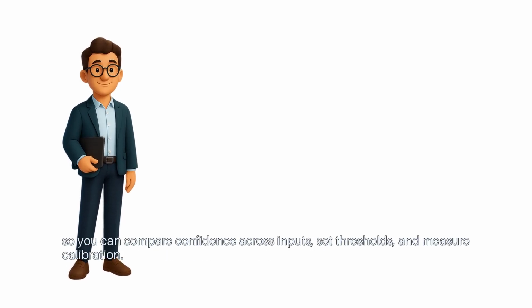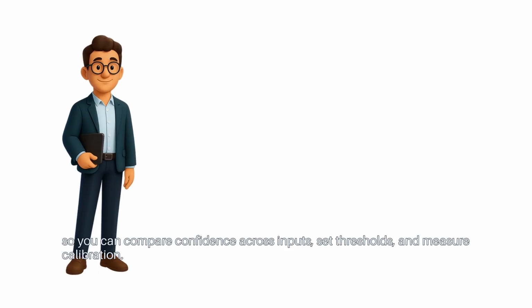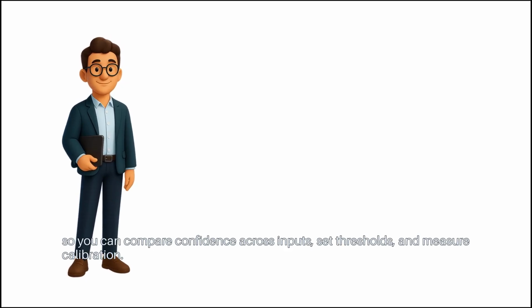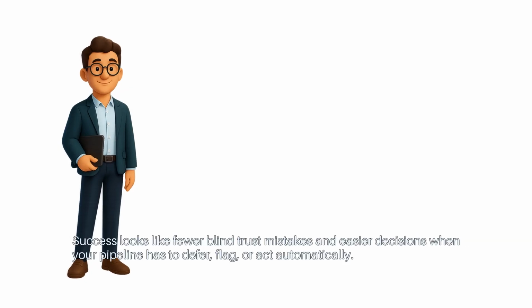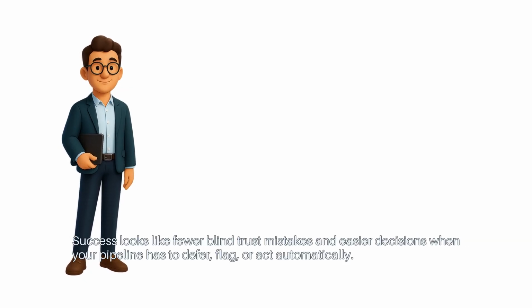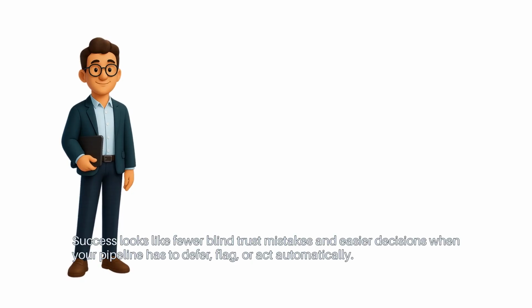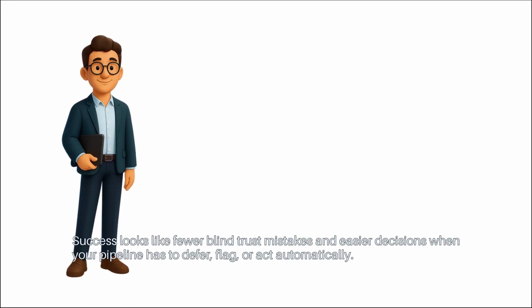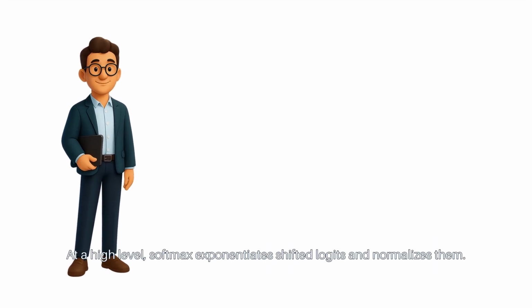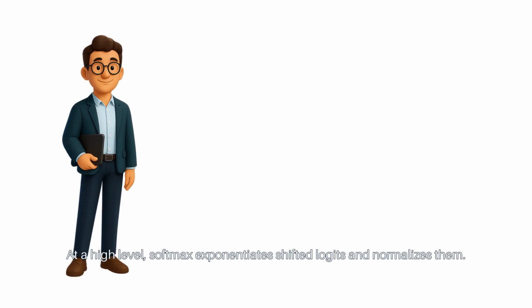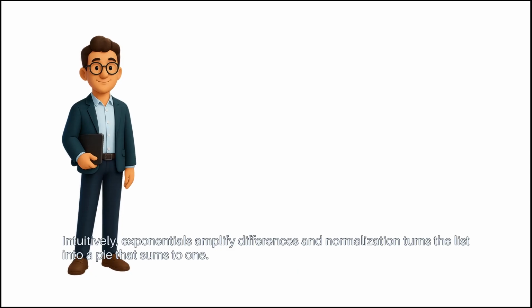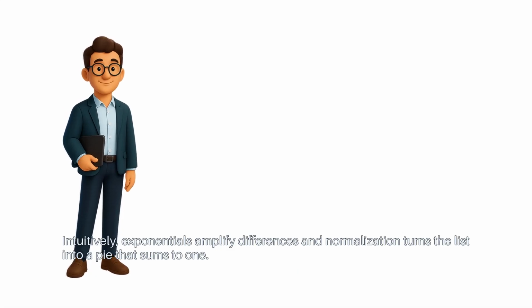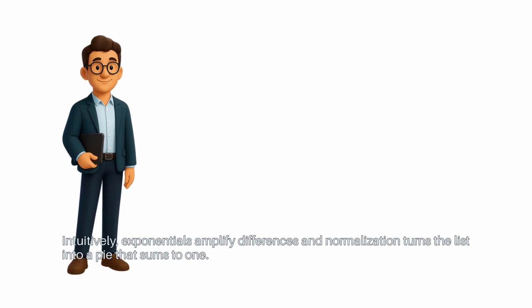So you can compare confidence across inputs, set thresholds, and measure calibration. Success looks like fewer blind trust mistakes and easier decisions when your pipeline has to defer, flag, or act automatically. At a high level, Softmax exponentiates shifted logits and normalizes them. Intuitively, exponentials amplify differences, and normalization turns the list into a pie that sums to 1.